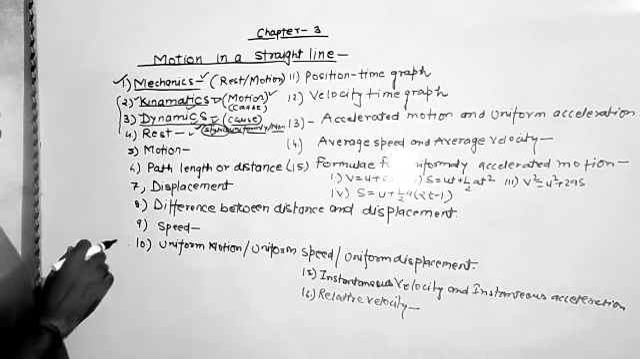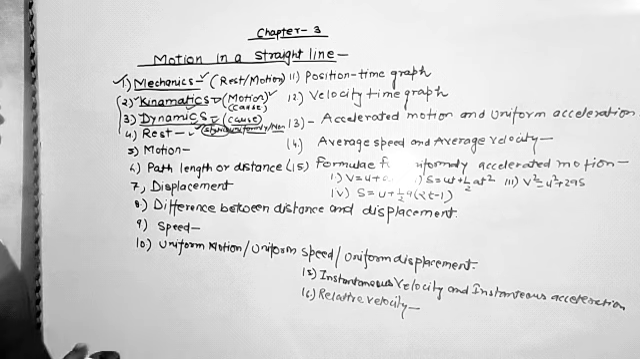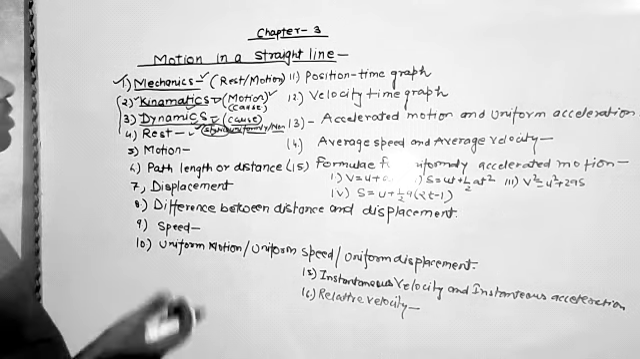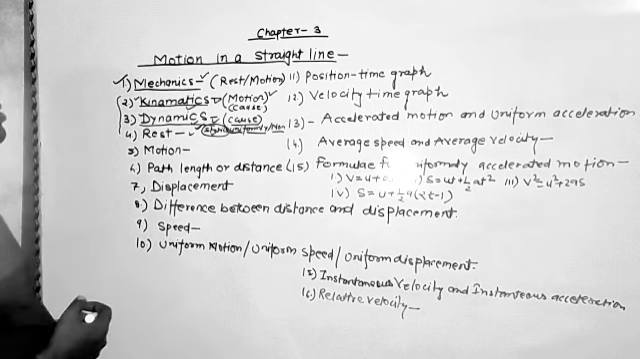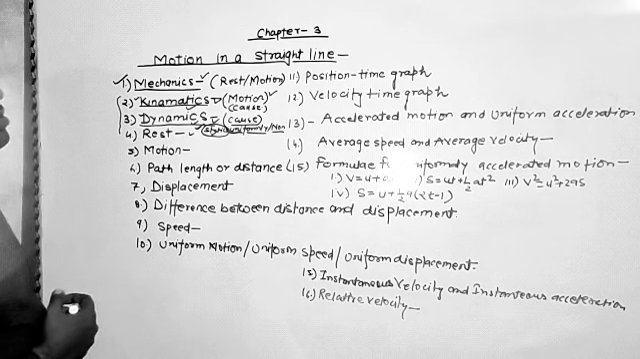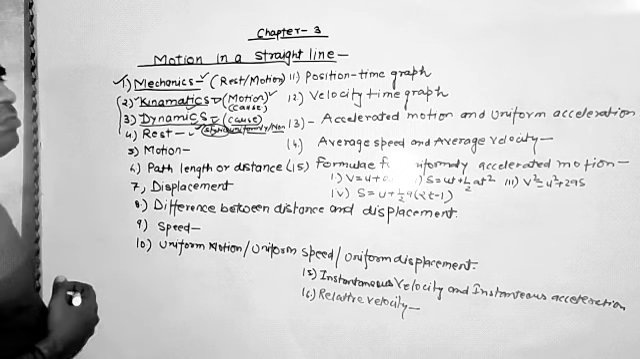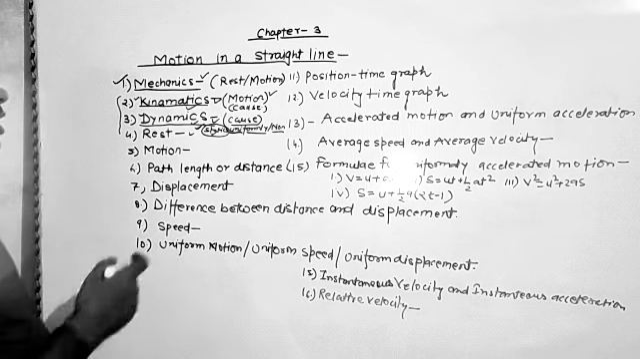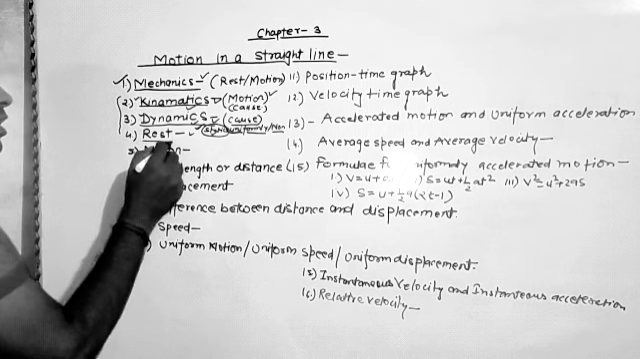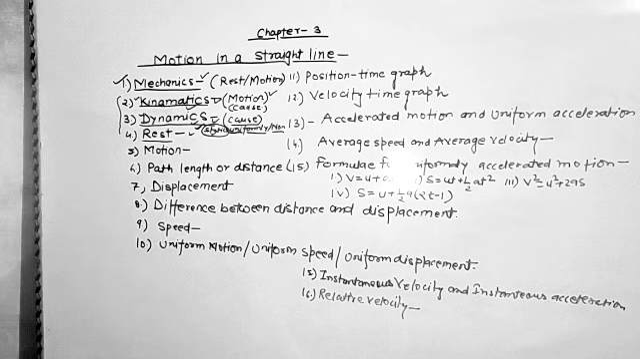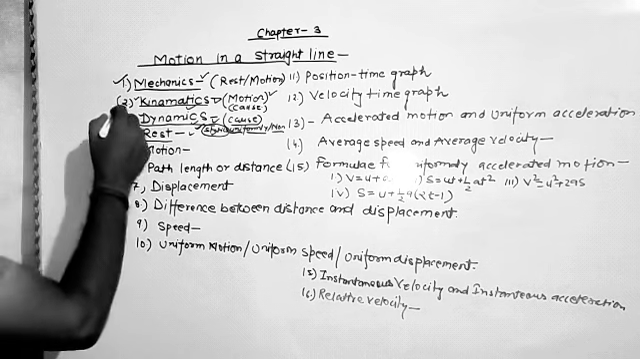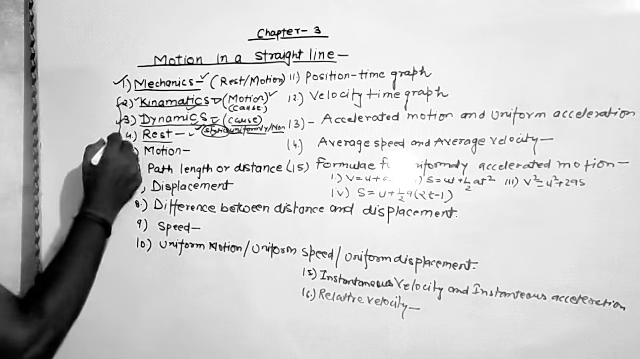Kinematics is the branch of mechanics in which we study the motion of the object without considering the cause. Dynamics is the branch of mechanics in which we study the motion of the object with considering the cause, that is whether the object is moving uniformly or non-uniformly. And statics is another branch of mechanics in which we study the case of the rest of the object. So the three branches are kinematics, dynamics and statics.